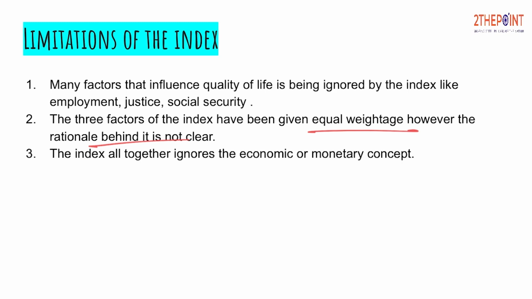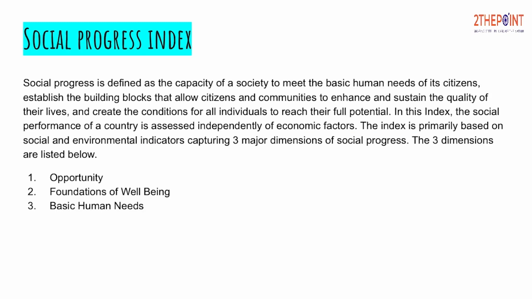Moving on to the last topic, the other index we are going to discuss, that is the Social Progress Index. Now social progress is defined as the capacity of a society to meet the basic human needs of its citizens, establishing the building blocks that allow the citizens and the community to enhance and sustain the quality of their lives and create the conditions for all individuals to reach their full potential.